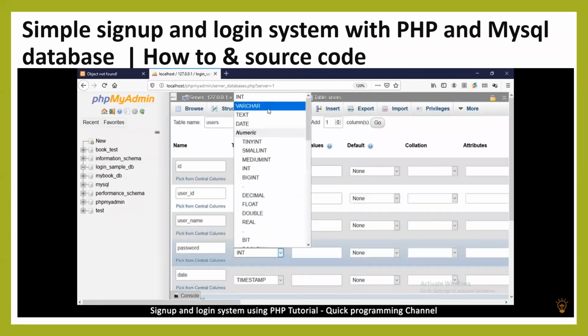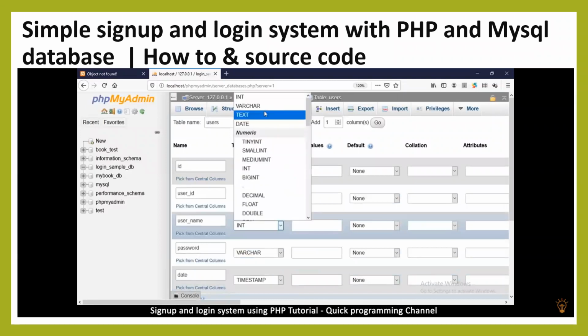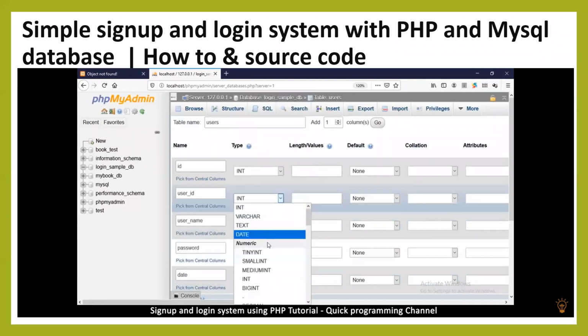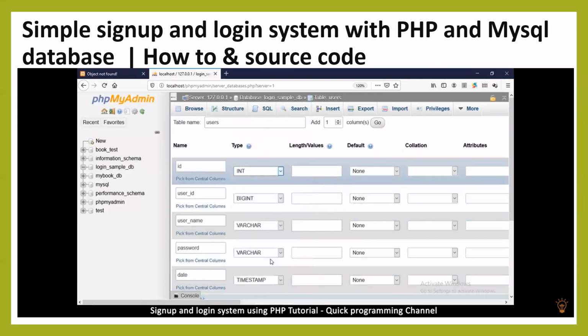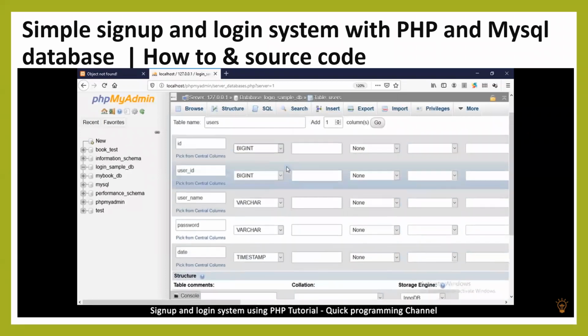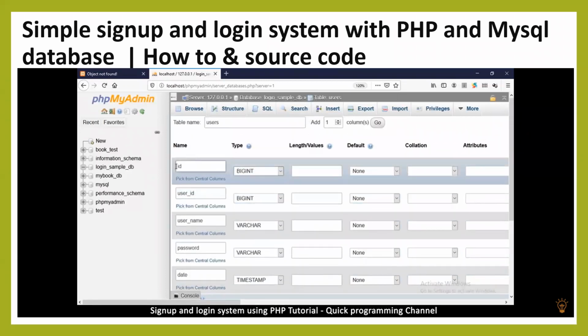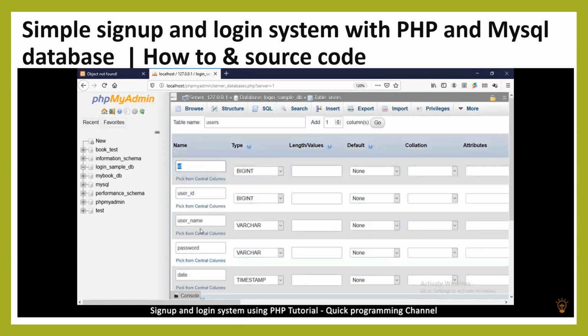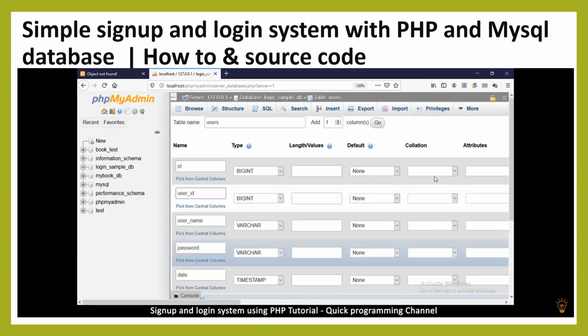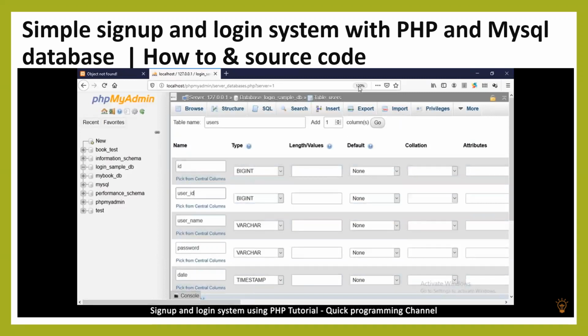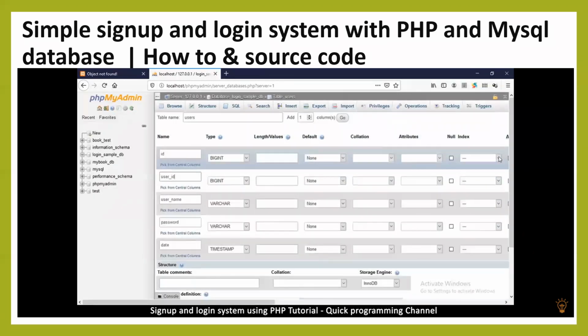And then for password, we use variable character, same with username. For user ID we use big int, and for ID we use big int as well. Now you might be wondering why we have an ID and a user ID. Well, this ID will be controlled by the database itself, and this user ID is what we will create specifically for each user. The important thing here is to go on the side where it says index and type primary. Make sure it's a primary index and hit OK.